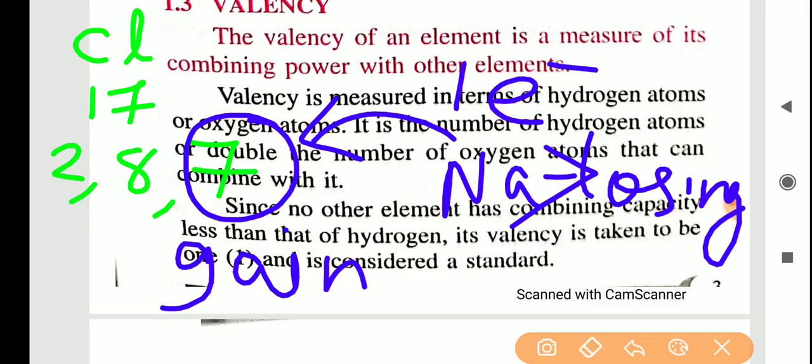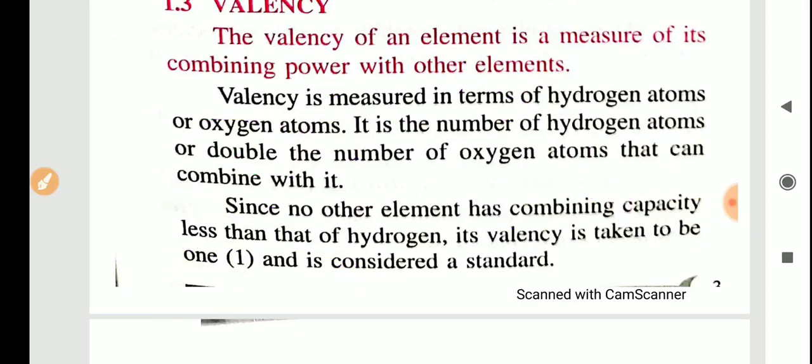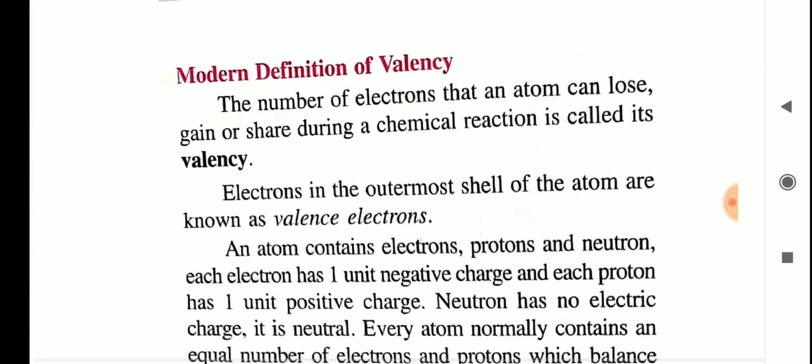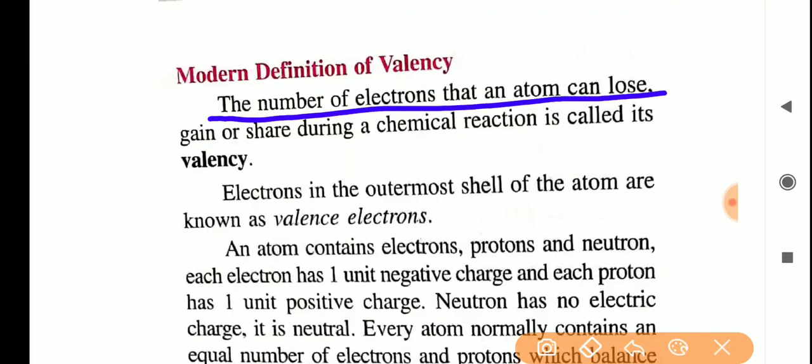Understand? So for attaining stability, how many electrons they are gaining, or how many electrons they are losing, or how many electrons they are sharing to attain stability is known as valency. So the proper definition for valency is, the number of electrons that an atom can lose, gain or share during a chemical reaction is called valency.